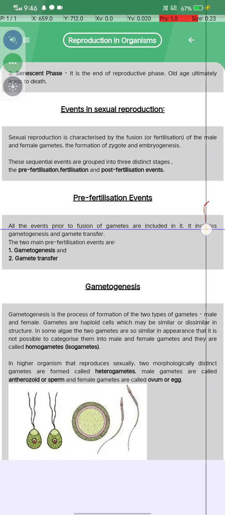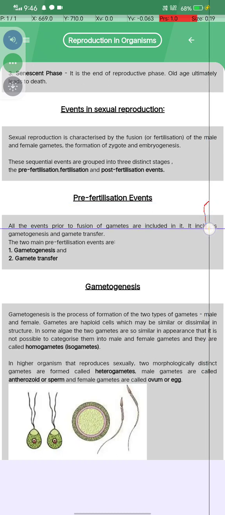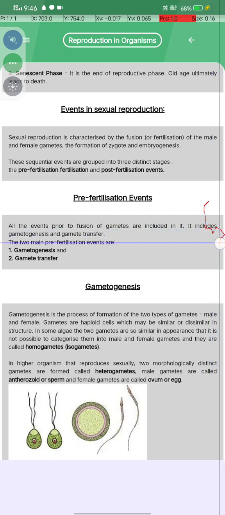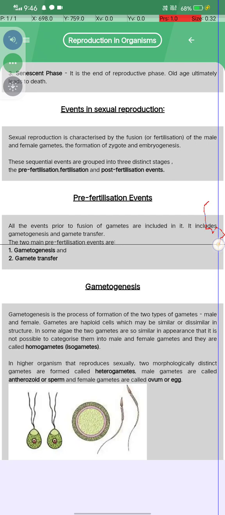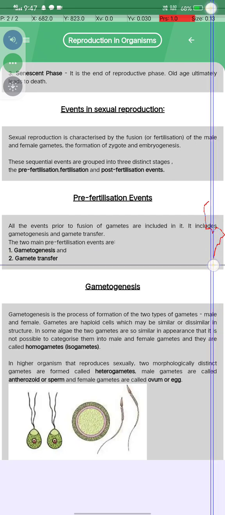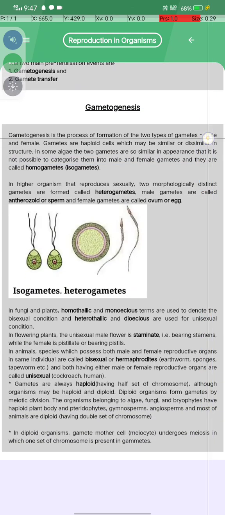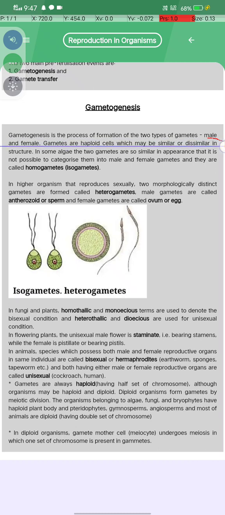What is a pre-fertilization event? All events prior to the fusion of gametes are included in it. It includes gametogenesis and gamete transfer. They are the two main pre-fertilization events: gametogenesis and gamete transfer. What is gametogenesis? Gametogenesis is the process of the formation of two types of gametes, the male gamete and the female gamete.